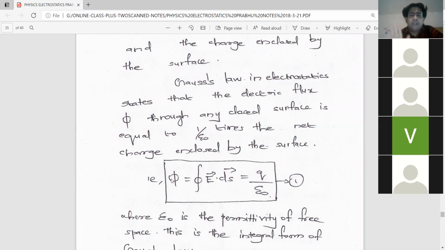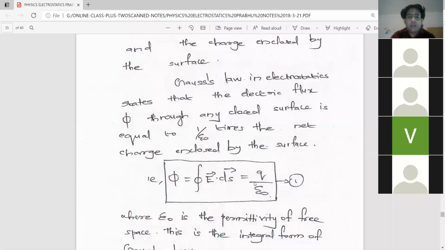So it simply means that electric flux indicates the electric lines of force. It simply indicates the electric field, because the electric field is represented by using electric lines of force. Am I clear? Yes, sir. So look at the equation.